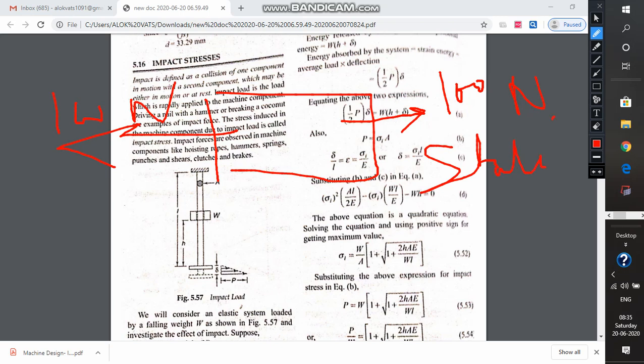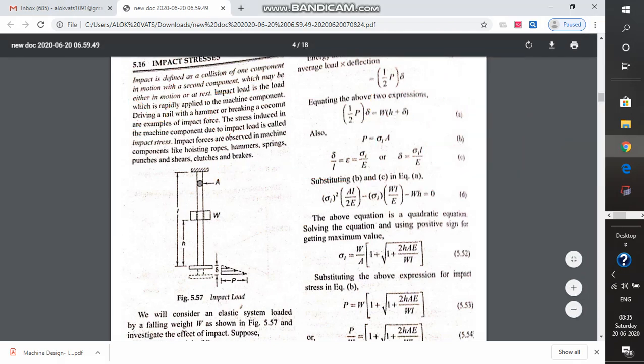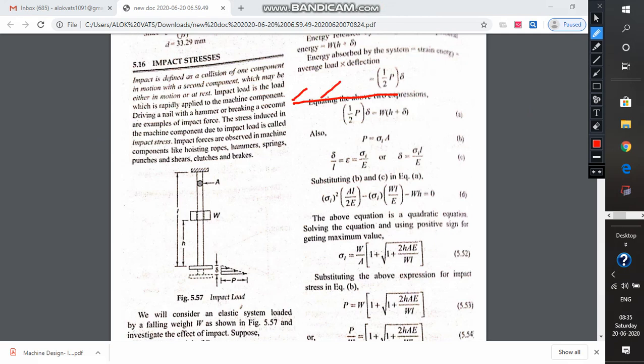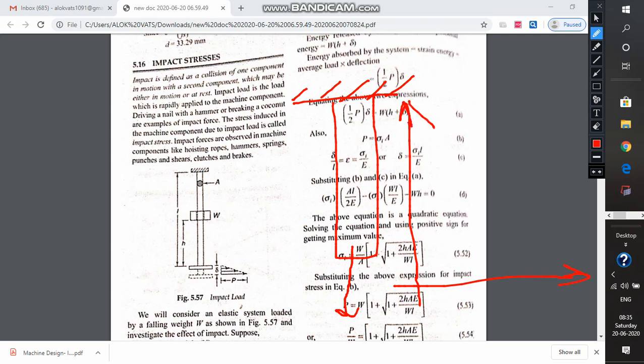What is a gradual load now? Gradual load is a load which is applied gradually. Slowly we are going to increase the load. This is the component and we are going to gradually apply a load. This happens when we do a test on the UTM machine and plot the ultimate tensile stress diagram. The load applied is the gradually applied load. Gradually it increases, ultimately it reaches the ultimate tensile strength limit, and then finally it ruptures. This sort of diagram we are going to get.